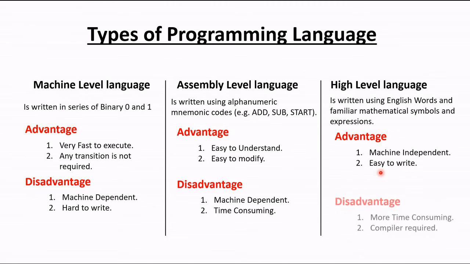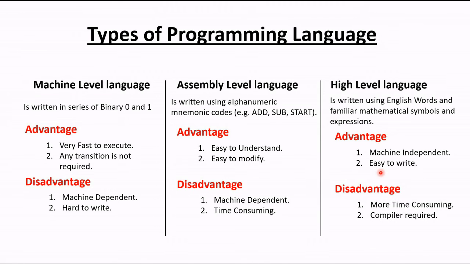And what are the disadvantages? Here the disadvantage is that it is more time consuming. Why does it take more time? Because we have to convert everything from high level language into machine level binary digits, so some translator is needed. If you don't understand the term compiler, don't worry, I will discuss everything in this series. Don't panic. A compiler is required to compile our high level language.